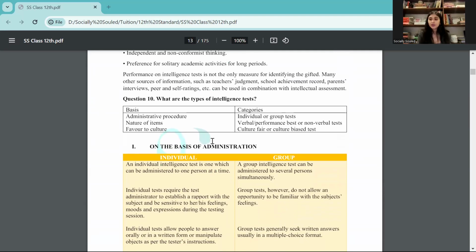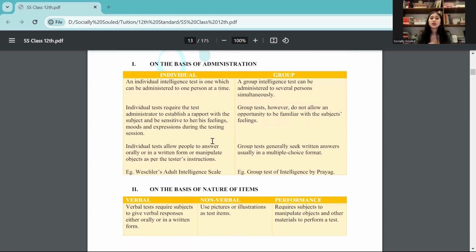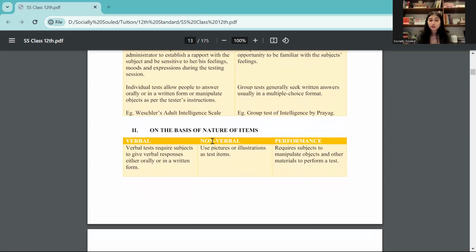Now this again, had it been an elaborate question paper for your CUET, definitely there would have been differences asked. But here also you can get MCQs. Like they can give you directly a statement: intelligence test, when it is applied to one person at a time, what is that? So it means the individual administration of intelligence test, right? Now remember, intelligence tests can be divided on the basis of administration, that is, either you're doing it individually on a person or you're doing it on a group.